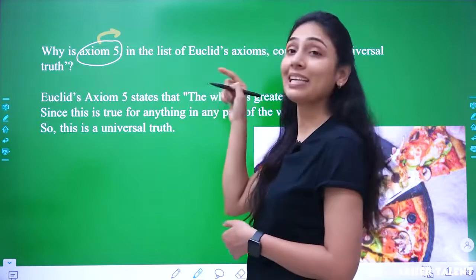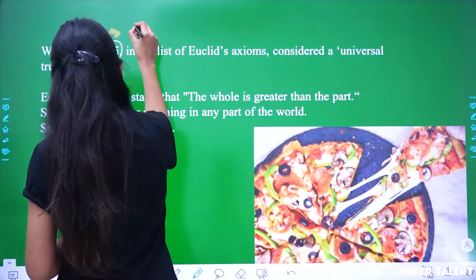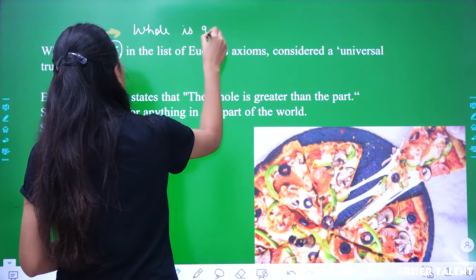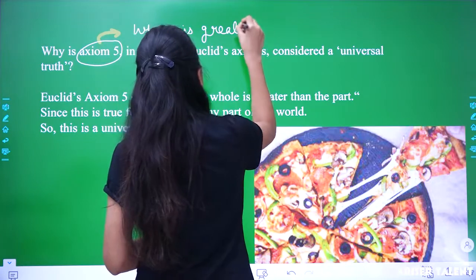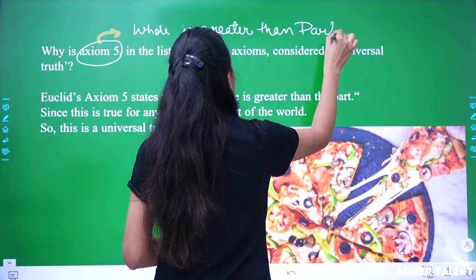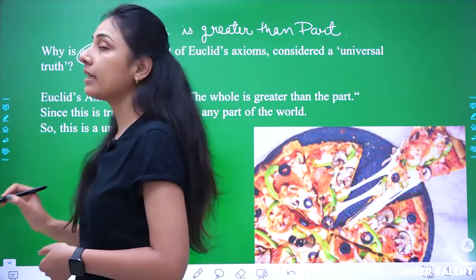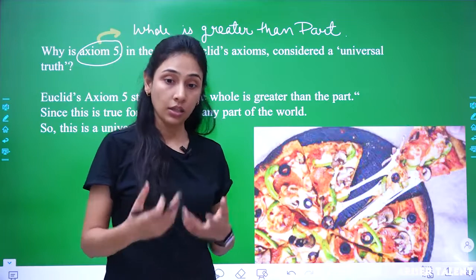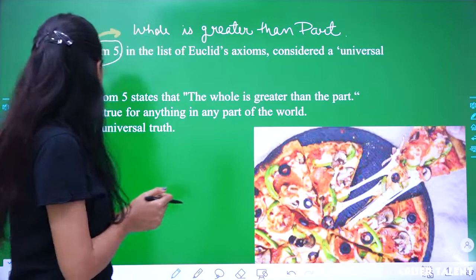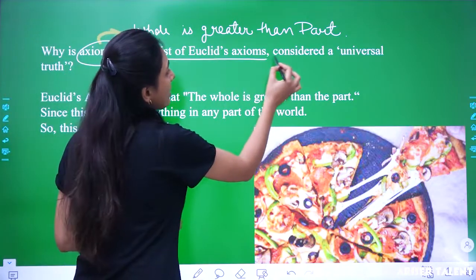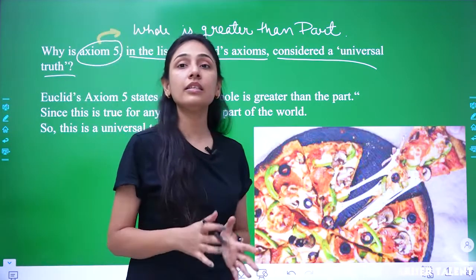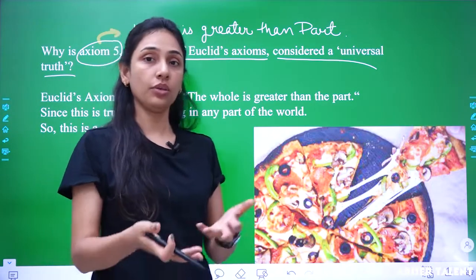So axiom 5 was: whole is greater than part. Whole is greater than part. This was axiom 5. Okay. Now, what is of your concern is that in the list of Euclid's axioms, it is considered to be a universal truth. Why? You need to explain that.